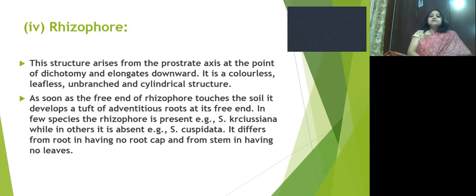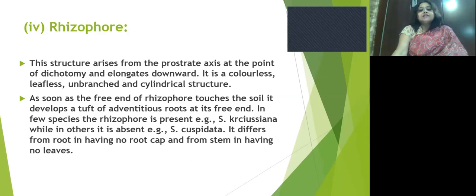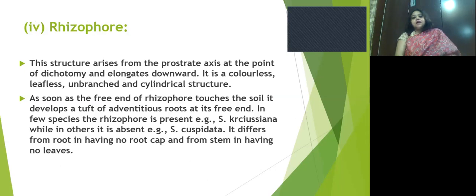Next, the structure of the rhizophore. It arises from the prostrate axis at the point of dichotomy and elongates downwards. The rhizophore is a colorless, leafless, unbranched cylindrical structure.